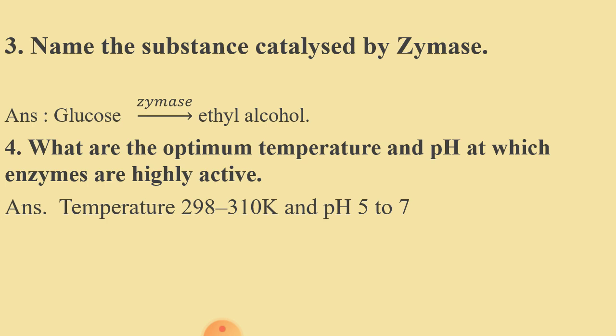Now question number 4. Are you getting this or not? What are the optimum temperature and pH at which enzymes are highly active? Again here the temperature range is 298 to 310 Kelvin and the pH is 5 to 7. So these are the optimum temperature and pH at which enzymes are highly active. So dear students, again read the topic from NCERT also, listen to the PPT video clearly and make proper notes in the classwork copy.